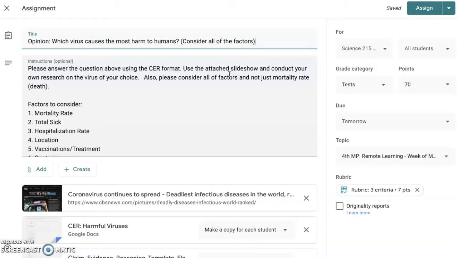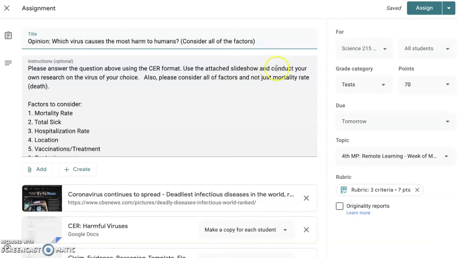Our hospitals are being overrun, and there are a lot of other factors we have to consider. So coronavirus could be it for you, but I would like you to take a look at all of those different viruses here, because it's really interesting to read about, and you guys have been doing a really good job on the assignments about viruses so far. I think this will just be another added piece to it.